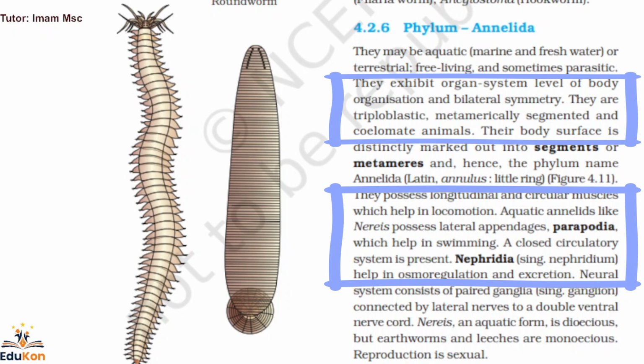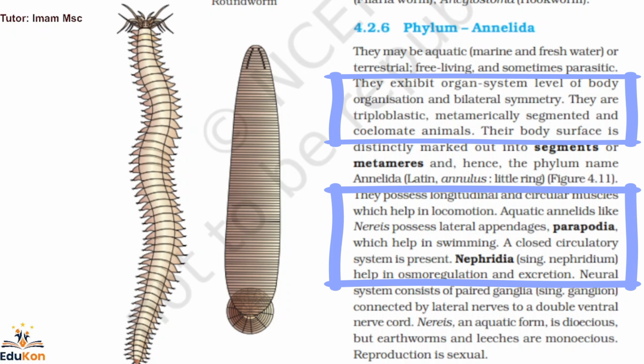A closed circulatory system is present. Closed circulatory means the blood circulation is within vessels. Nephridia help in osmoregulation and excretion. So now this is also a very important line. Which of the following organs helps in osmoregulation and excretion in Hirudinaria or Nereis? These two are the examples given in the NCERT book, so based on these two examples, we can extract the questions. So here nephridium is the singular, and nephridia means plural, which help in osmoregulation and also excretion.